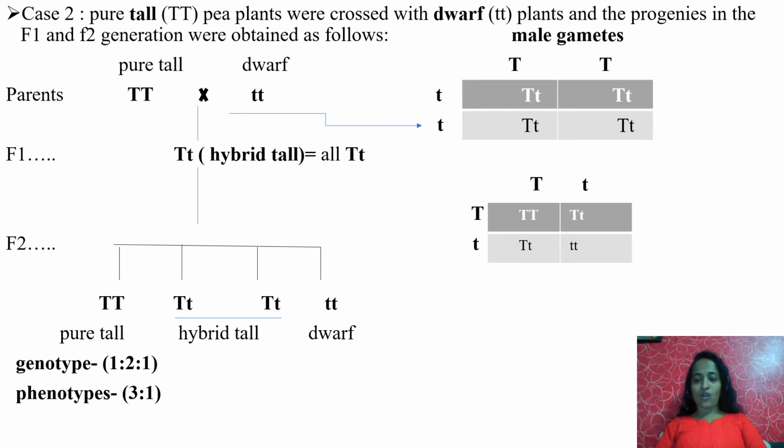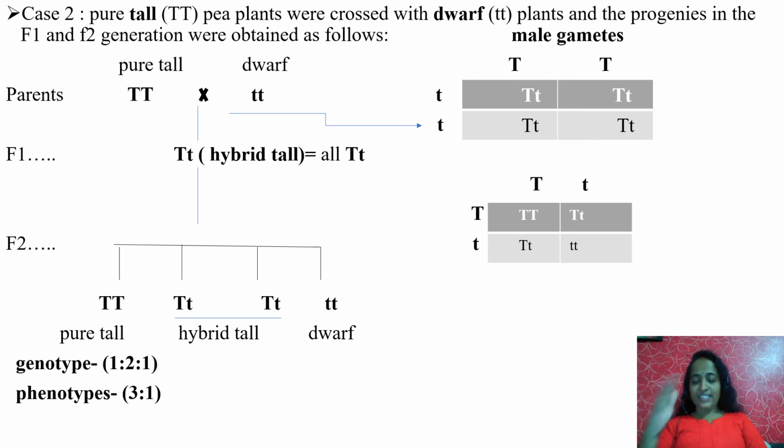Is it homozygous or heterozygous? It is heterozygous. Why is it called heterozygous? Because there are 2 types of gametes, capital T and small t. But capital T is dominant over small t, so you have to represent it as a tall one. So all the plants in the F1 generation are tall in nature.